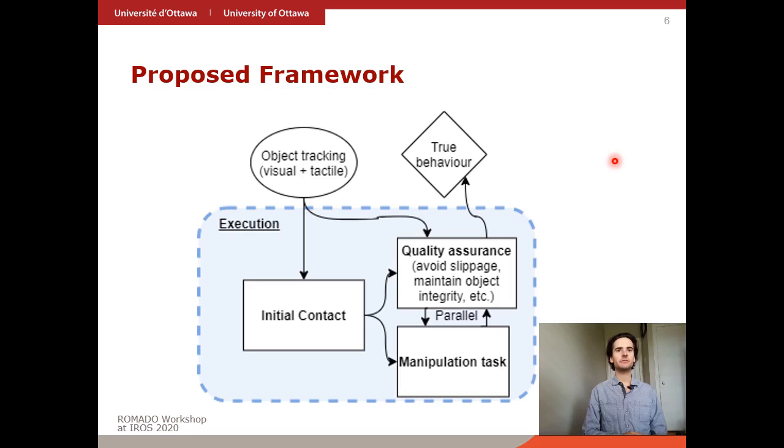In the execution phase, we use visual and tactile object tracking to make initial contact with the object and then actually run the manipulation task. In parallel with the manipulation task, we have a quality assurance module that's responsible for avoiding slippage, maintaining object integrity, and generally ensuring the success of the manipulation.